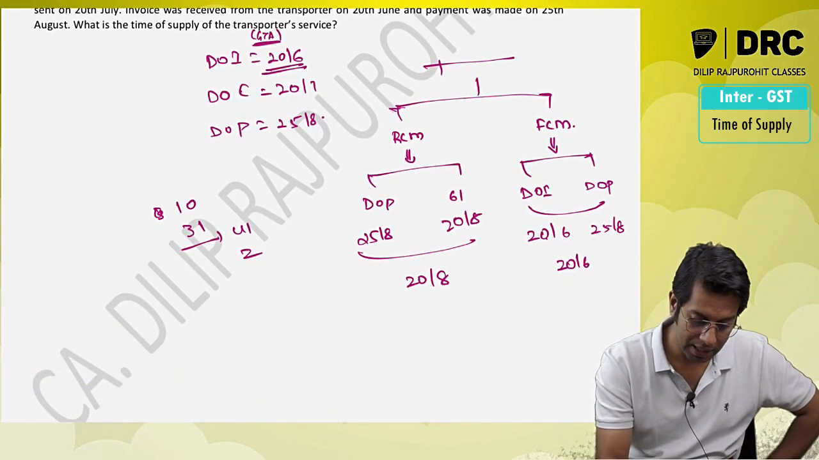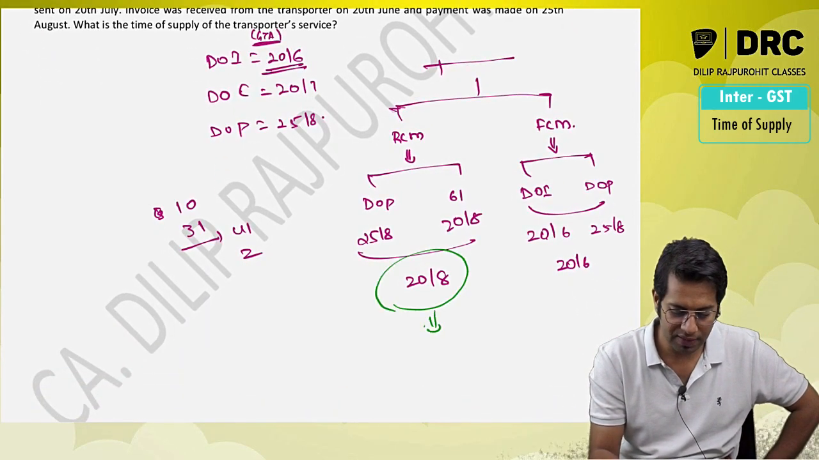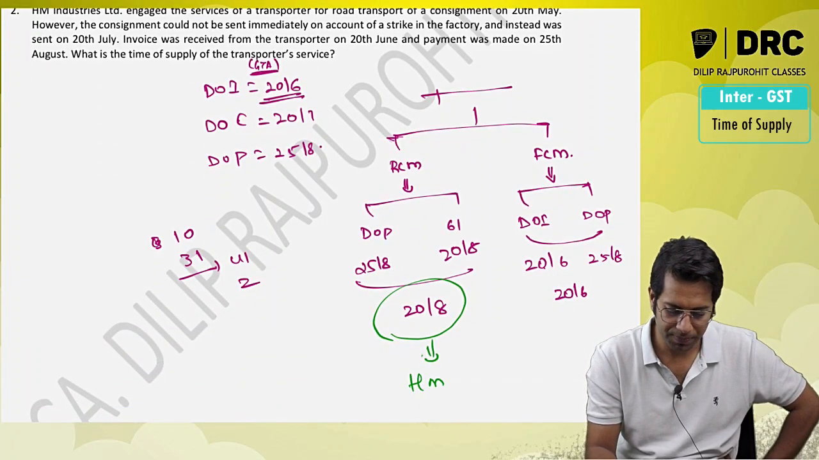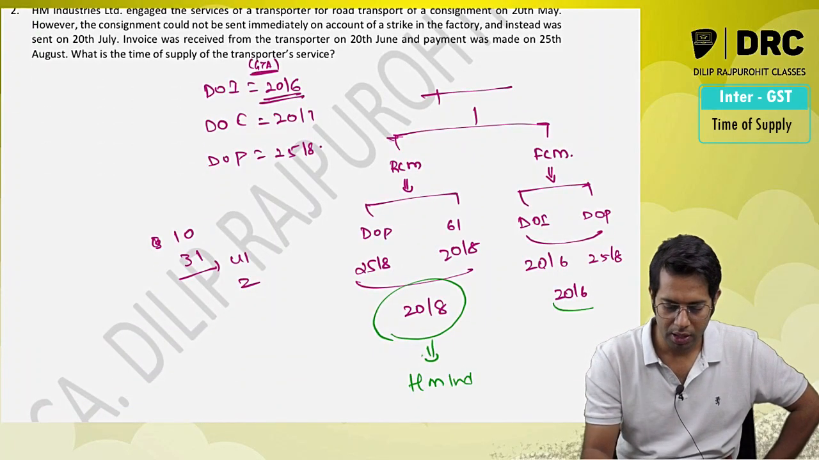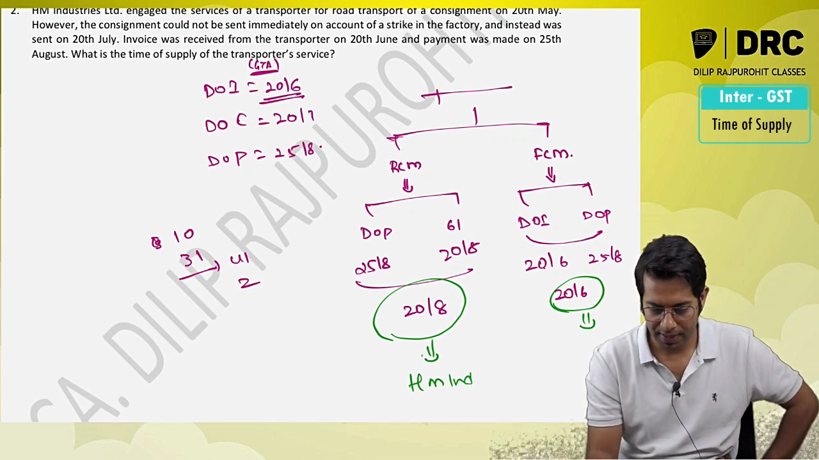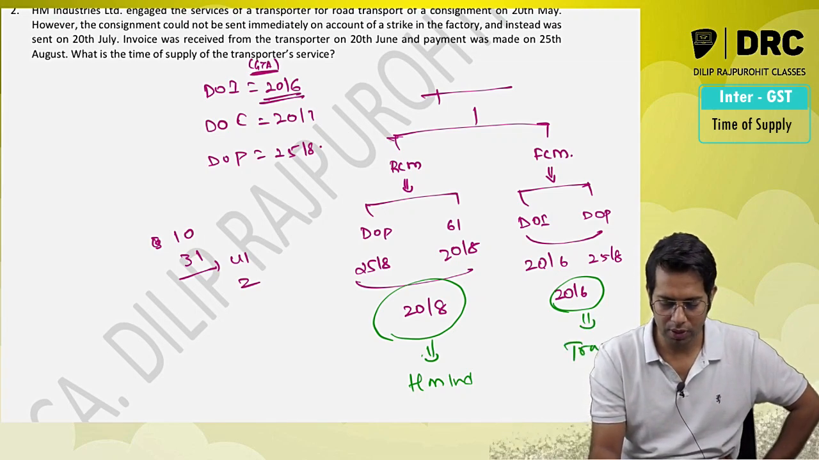But please note, if it is RCM, the tax will be paid by whom, sir? HM Industries. If it is not RCM, then the tax will be paid by whom, sir? It will be paid by the supplier, which is the transporter.